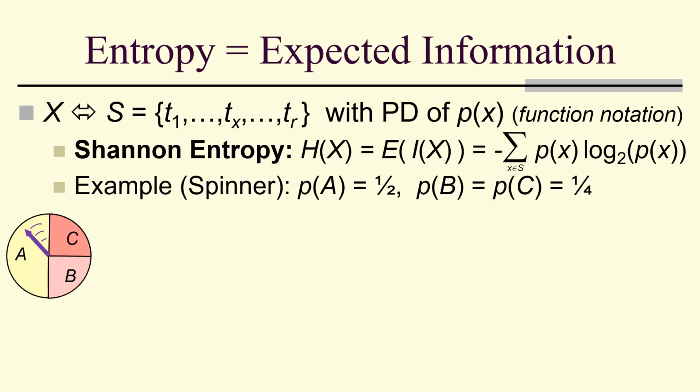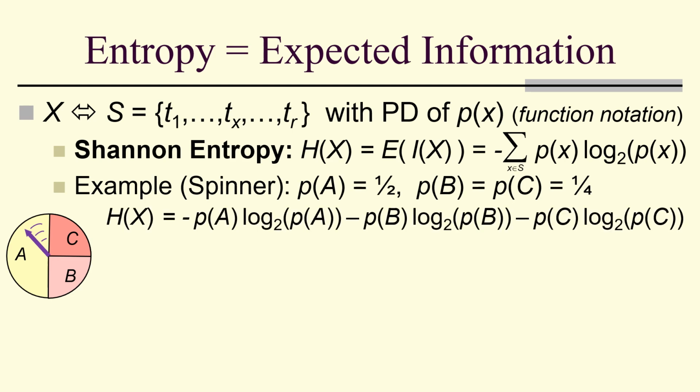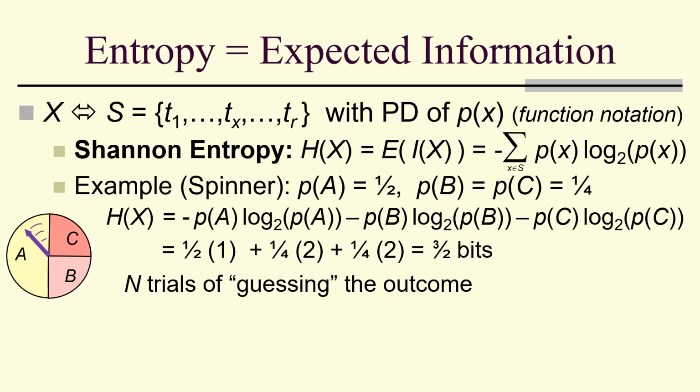For example, let's look at a spinner, this time with outcomes A, B, and C, and we'll just go ahead and use those labels. And the probability of A is a half, the probability of B and C is a fourth. The entropy, according to the formula, is given by this. Notice that the log base 2 of a half is negative 1, and the log base 2 of a fourth is negative 2. So we'll get a half times 1 plus a fourth times 2 plus a fourth times 2, and that's 3 halves bits.